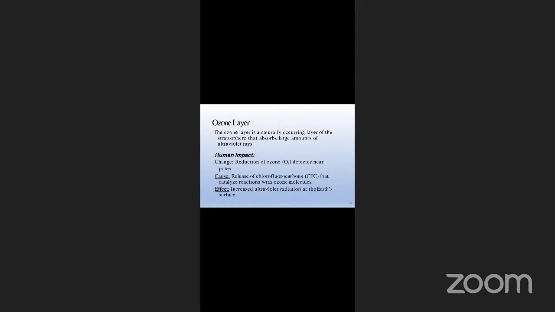So skin cancers occur in most of the countries where there used to be very cold conditions, which have now become very hot, and it is resulting in diseases like cancers. So this is the ozone layer depletion, which is caused by this increased amount of carbons. This is all about the biogeochemical cycles. We have discussed today the water, nitrogen, phosphorus, and carbon cycles. The other topics we will discuss in the next classes.